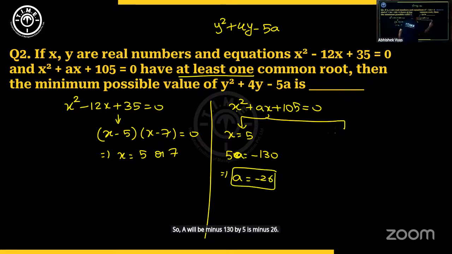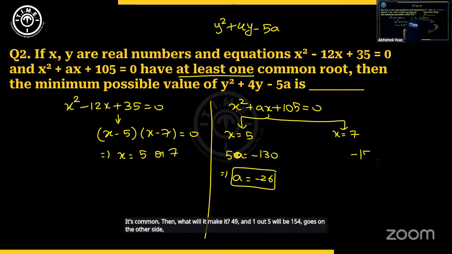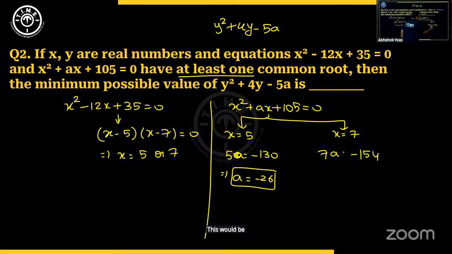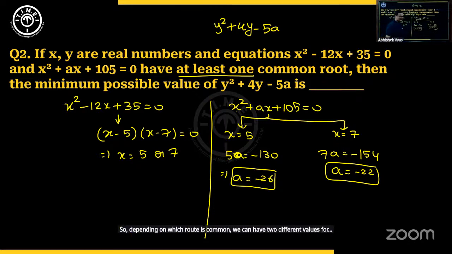Or if x equal to 7 is common, then what will it make it? 49 and 105 will be 154, goes on the other side. This will be 7a. So a will be minus 154 by 7, minus 22. So depending on which root is common, we can have two different values for a.